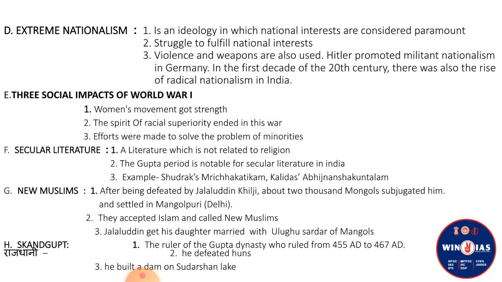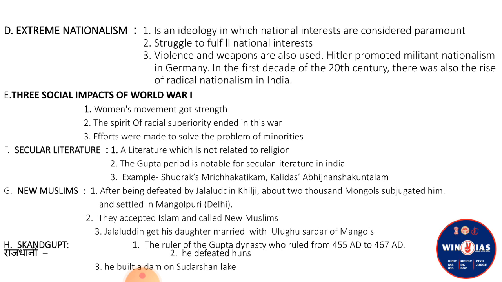But later on in India, during the Gupta period, there was an emergence of literature which was not related to any religion, but was related to human feelings, and that was called secular literature. For example, Sudrak's Mrichchhakatikam, it is a love story.